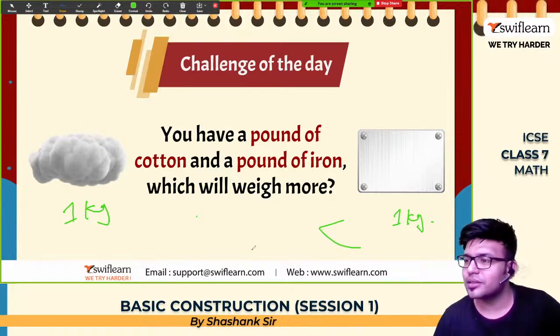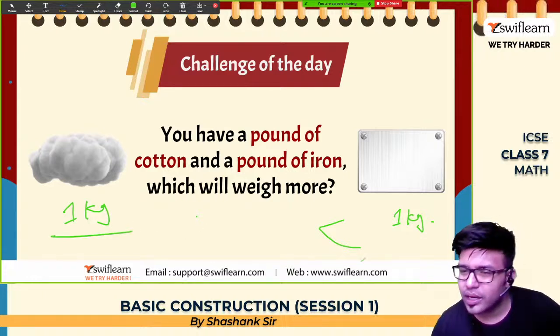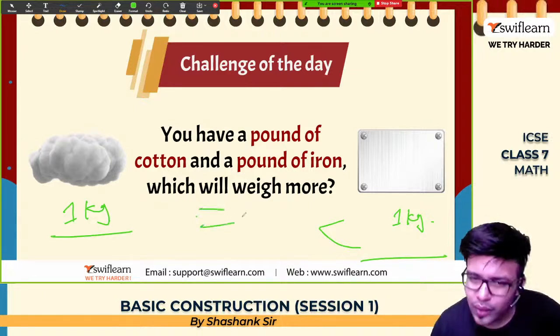It all matters in density. Density of cotton is less than iron. So your mind will tell you it is less, but 1 kg and 1 kg, both are equal.